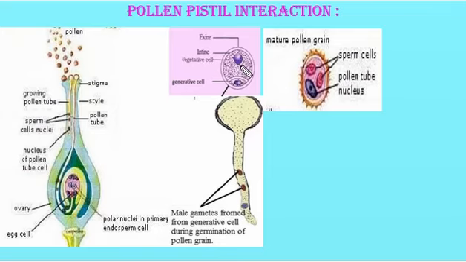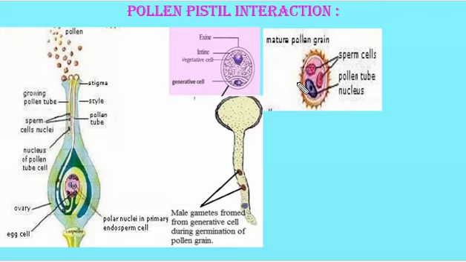In this condition, as the pollen germinates through a small opening called the germ pore, the pollen tube starts to grow. Now the nucleus of the generative cell divides into two and results in the formation of two male gametes. Now this pollen tube carries the two male gametes.